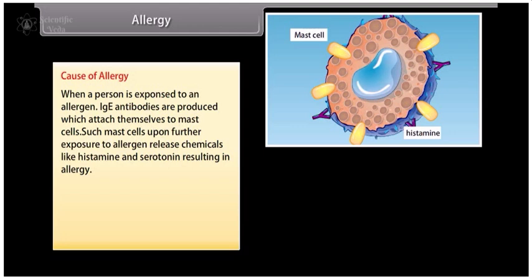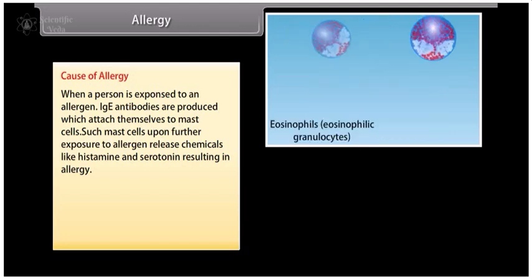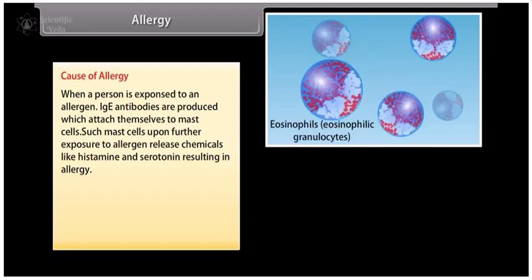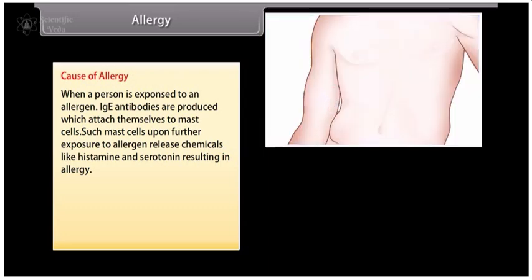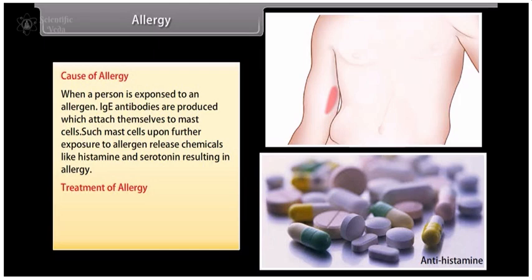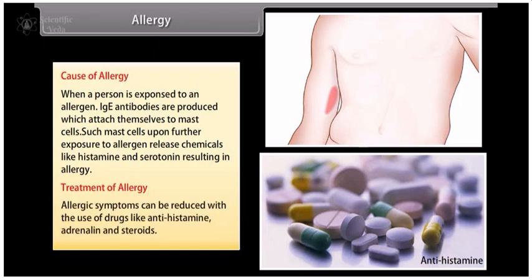Such mast cells, upon further exposure to the allergen, release chemicals like histamine and serotonin, resulting in allergy. Treatment of allergy. Allergic symptoms can be reduced with the use of drugs like antihistamine, adrenaline, and steroids.